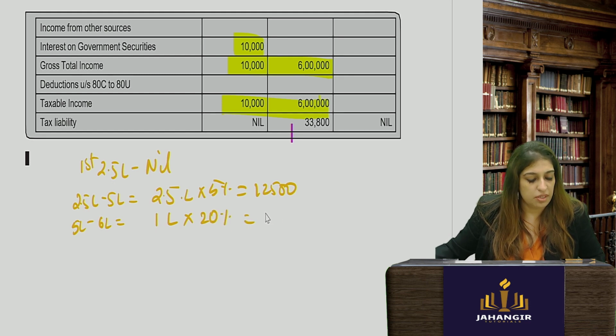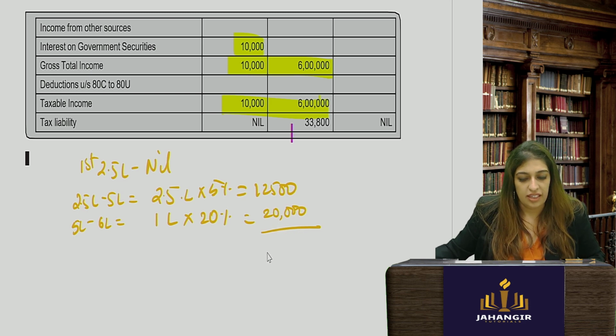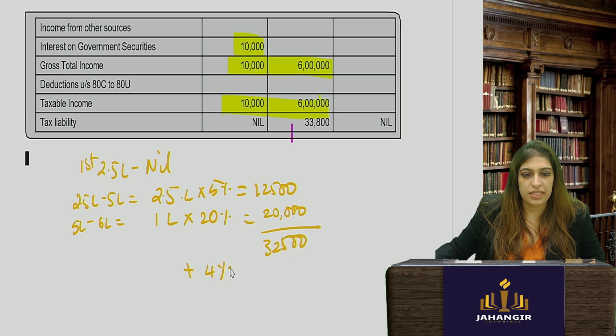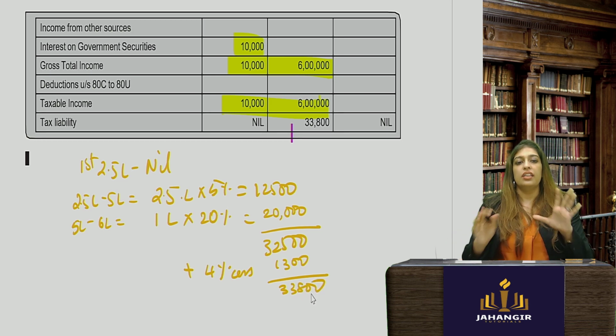So that comes up to how much? 20,000. So you will get 12,500 plus 20,000. Easy. So, but it is wrong. No, it's not wrong. Plus you have to add 4% cess. We'll add 1,300 more. And what do you get? 33,800. Got it? This is it.